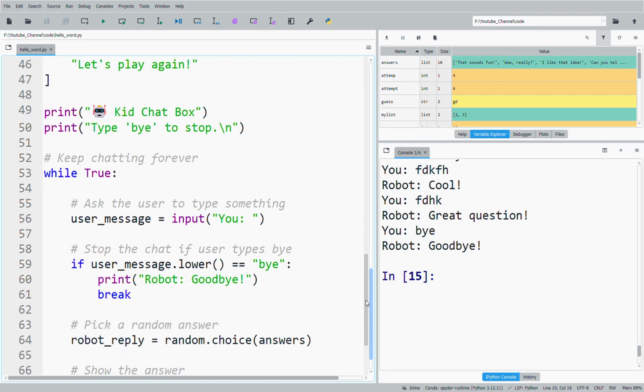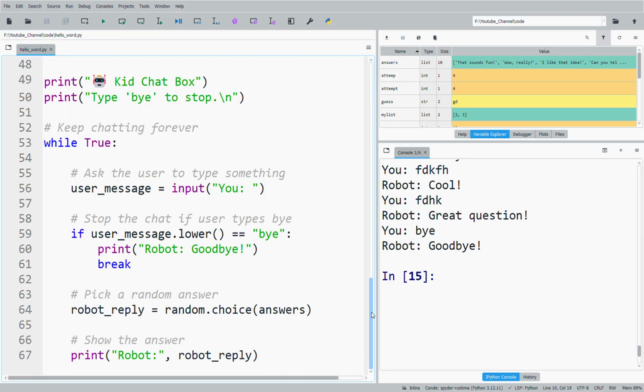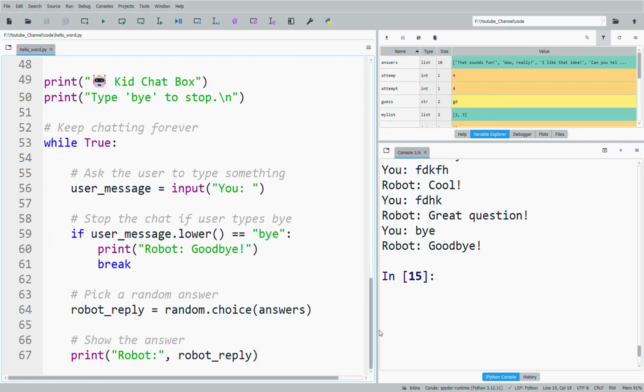So we ask the user to type information. First, we check if the information is bye. If it equals bye, then just stop the chatting. Otherwise, the chatbox will randomly choose an answer from the list of answers to answer your question. Then we print the reply.